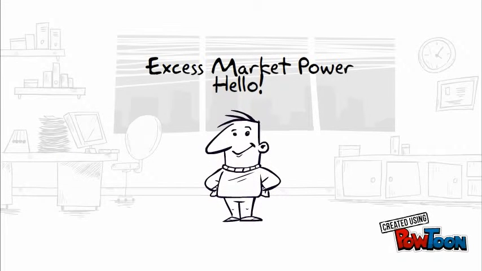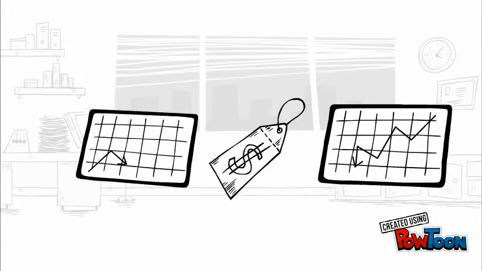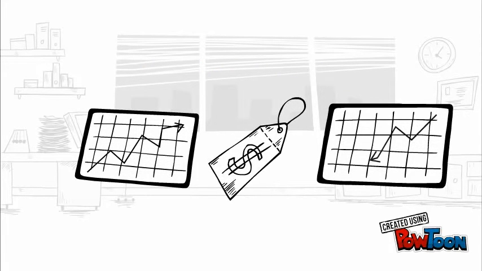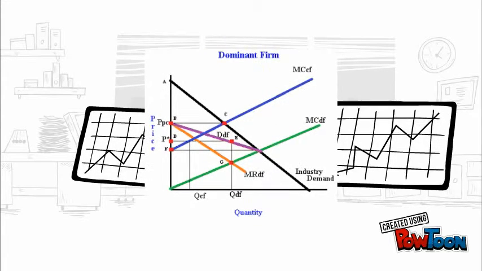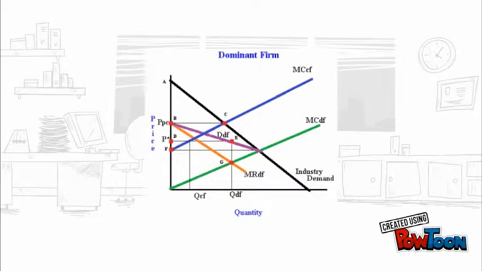Hello, today we are going to be presenting what happens when there is a risk of excess market power. Excess market power refers to when a firm has the ability to control the price of their product. They can control the quantity of demand, represented by the purple line in the graph. And in order to make more profits, dominant firms make it so that their marginal revenue, the orange line, is equal to their marginal cost, the green line.